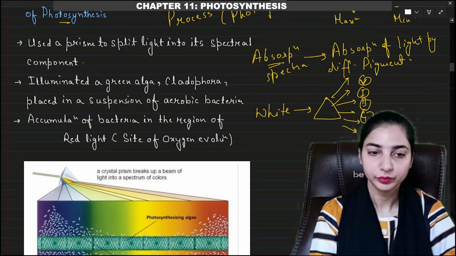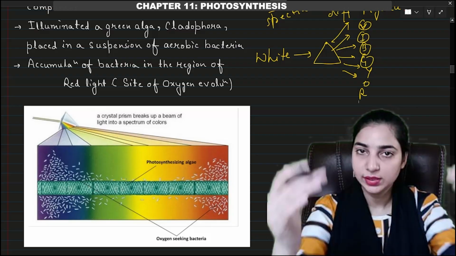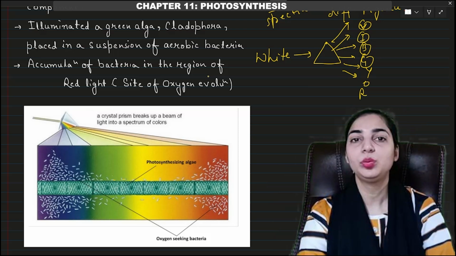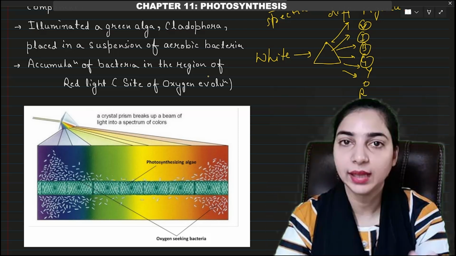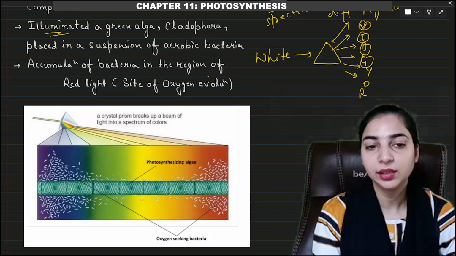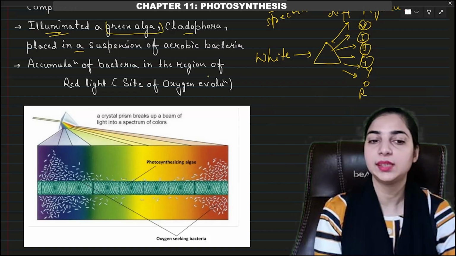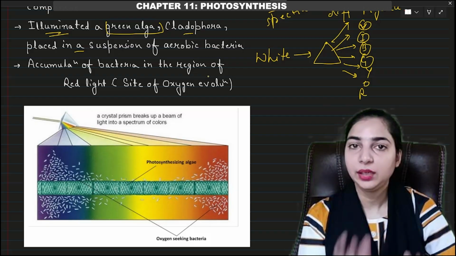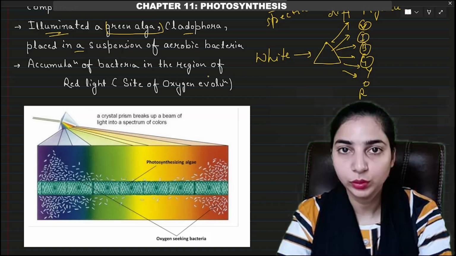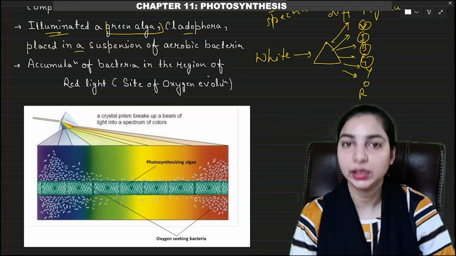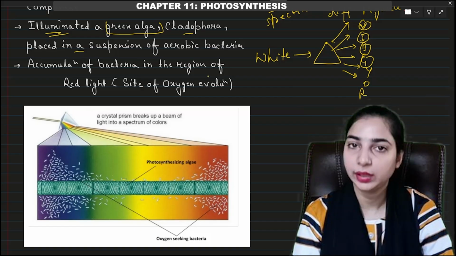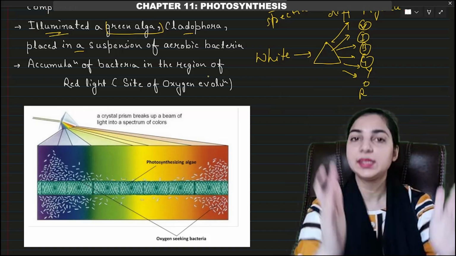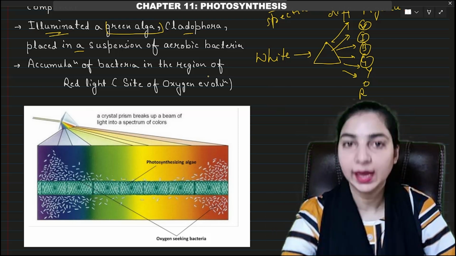We all know this. Now when the light was split into several components, these colors of light were made to fall on a green alga, Cladophora, placed in a suspension of aerobic bacteria. So white light was made to pass through the prism and split into the 7 colors: violet, indigo, blue, green, yellow, orange and red. Now different colors of light were available, and all these lights were made to fall on the green alga Cladophora.